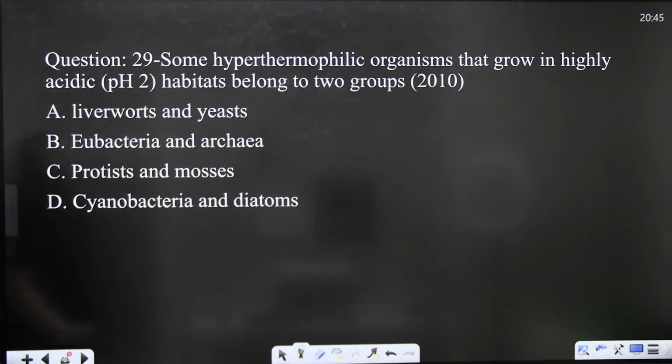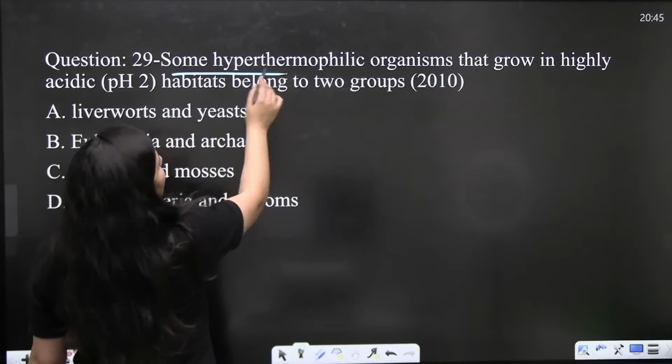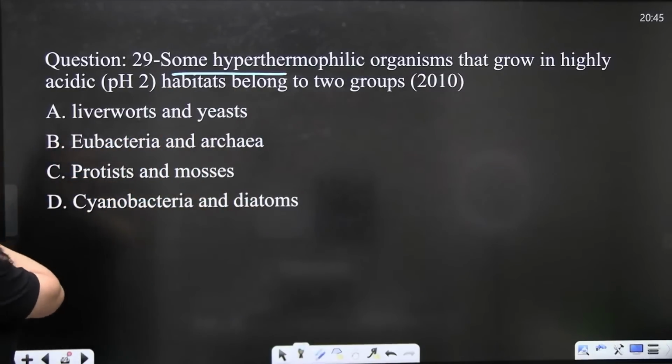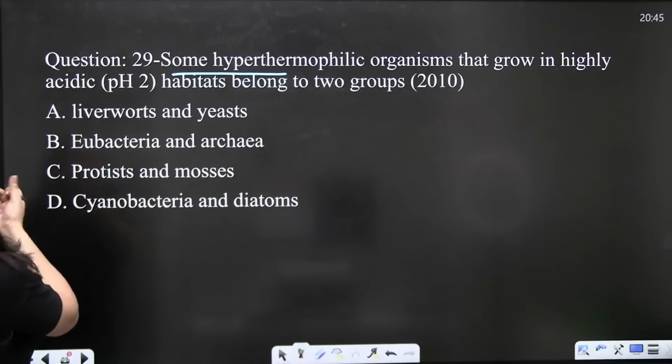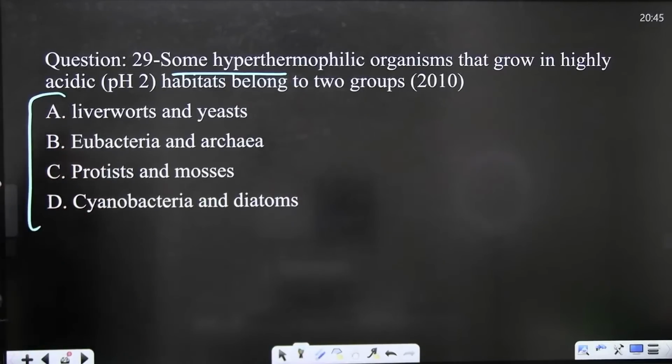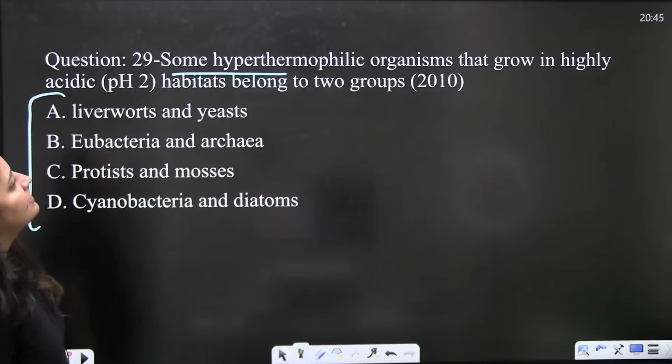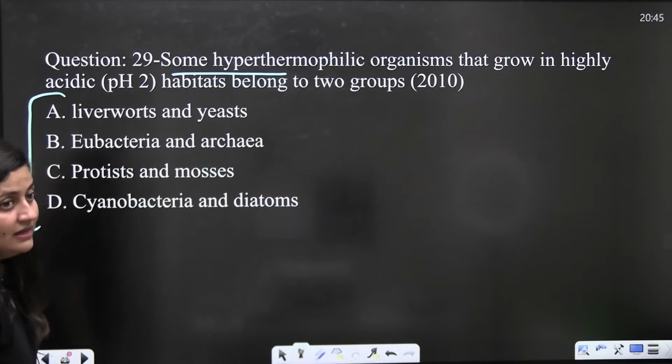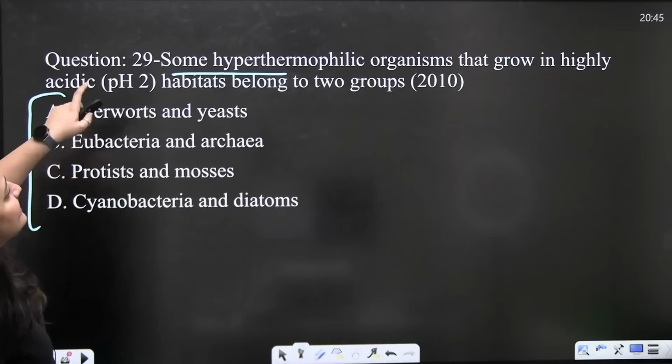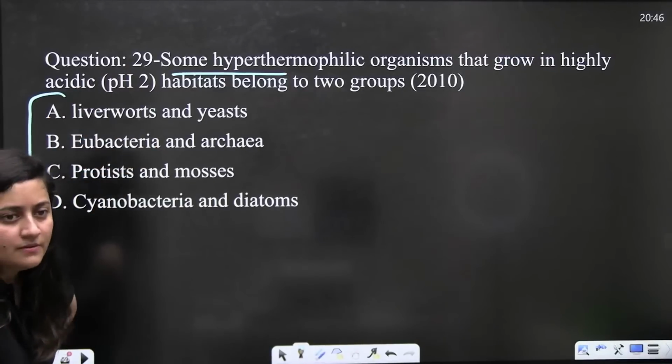Guys, again, one more homework. The next question: some hyperthermophilic organisms that grow in highly acidic habitats belong to 2 groups. Again, easy, right? They are saying some hyperthermophilic. The word is thermophilic, right? So they can grow in highly acidic habitat. They belong to 2 groups.